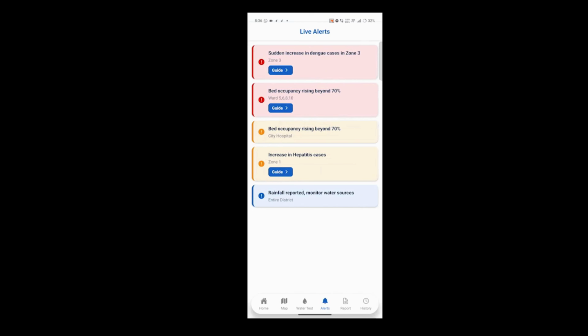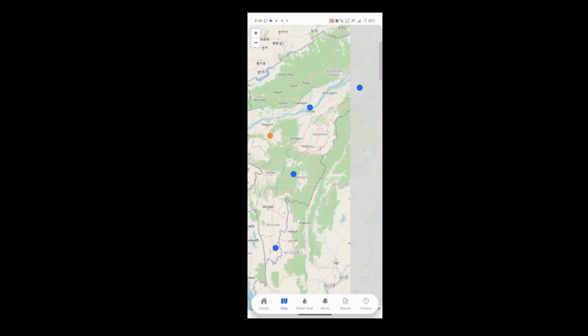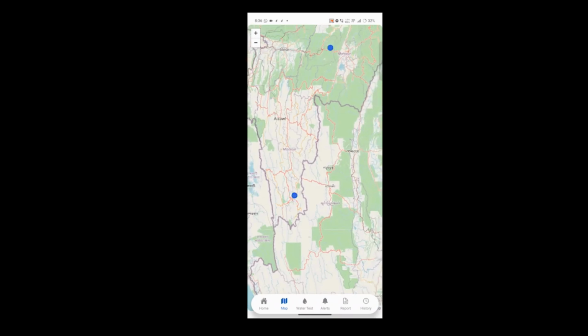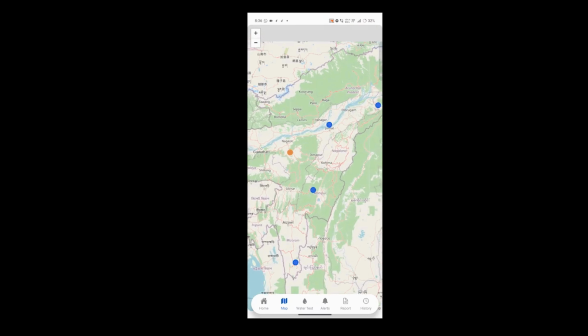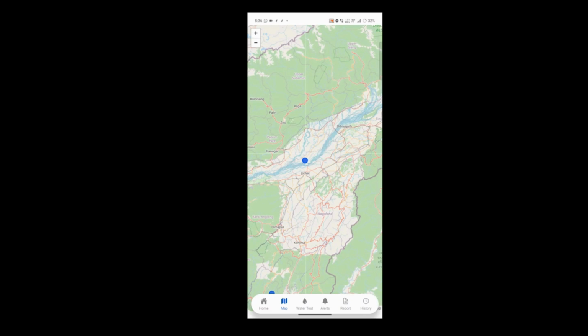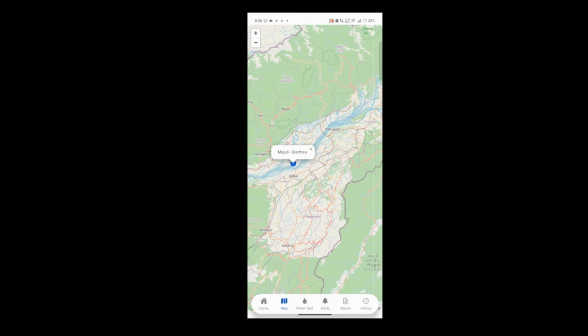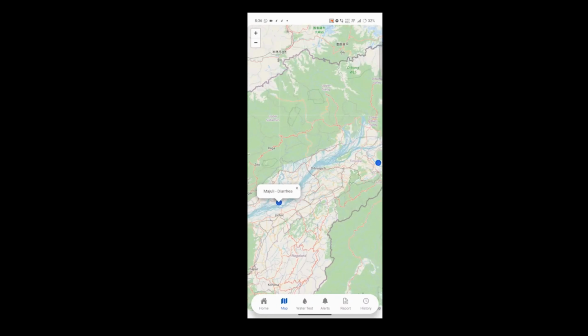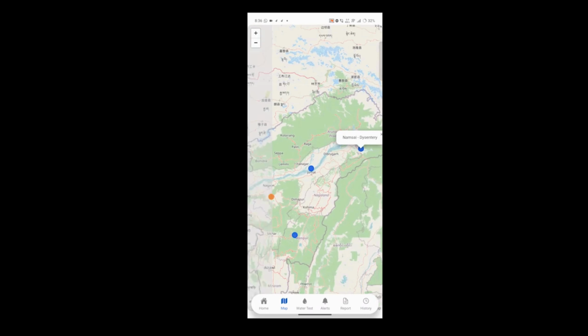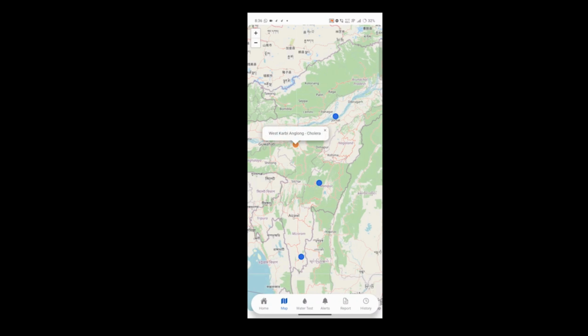If we go to the map part, which is basically a highlight, the map is marked with the disease cases reported. Here are very few reports because we were testing the map before recording this video. Here we can click on any report and we can see which area the report is from and which disease the AI model has predicted the symptoms to be. Here are a few. We can just click on anything.